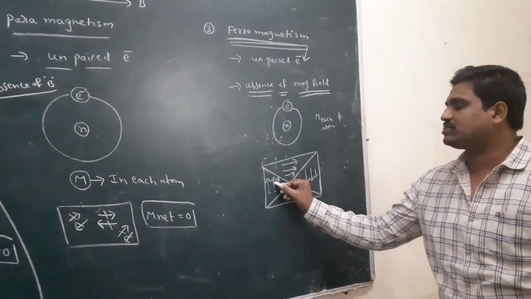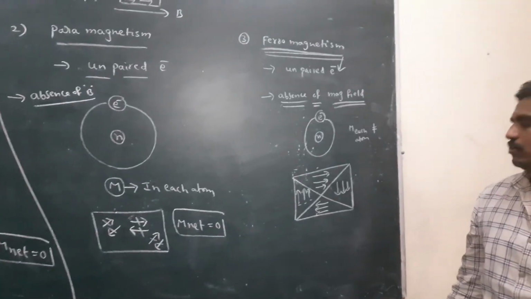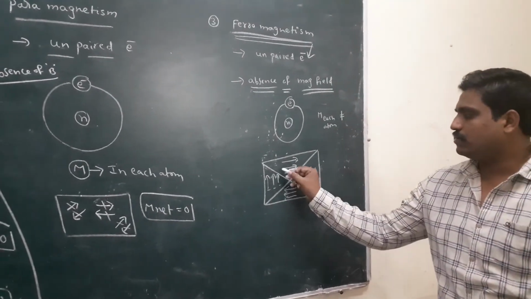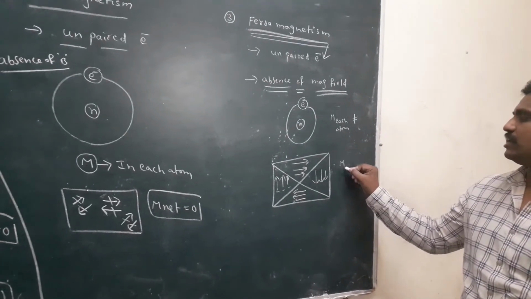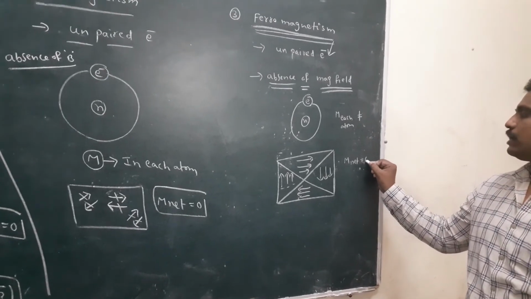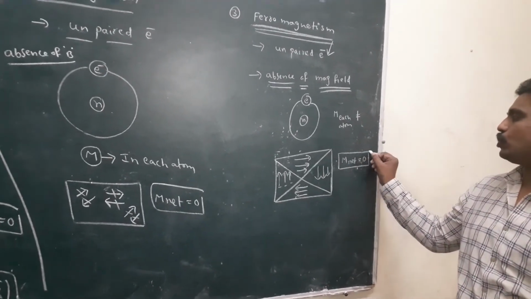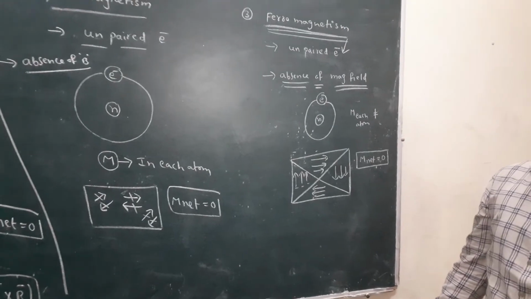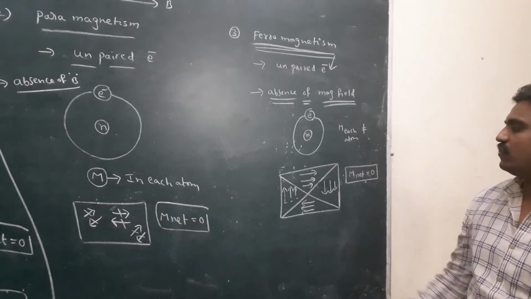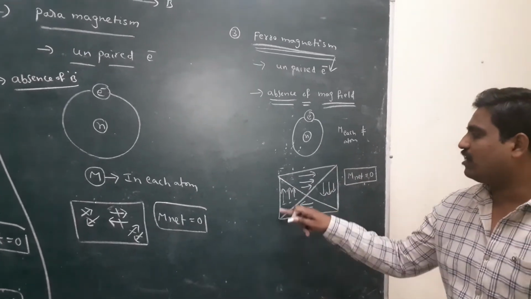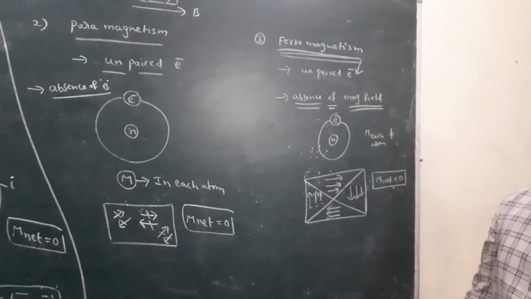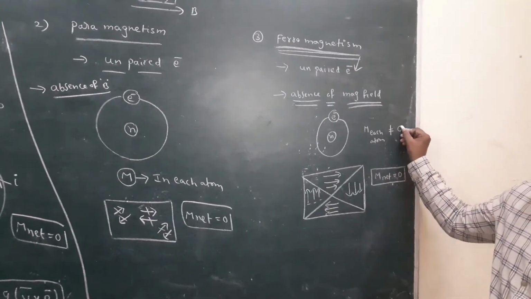These are the directions of the magnetic moment of each atom. In this region the moments cancel, and in this region they cancel. So that's why the net magnetic moment becomes zero in the absence of a magnetic field. In the absence of a magnetic field, the net magnetic moment of the substance becomes zero, but the magnetic moment of each atom is not equal to zero.